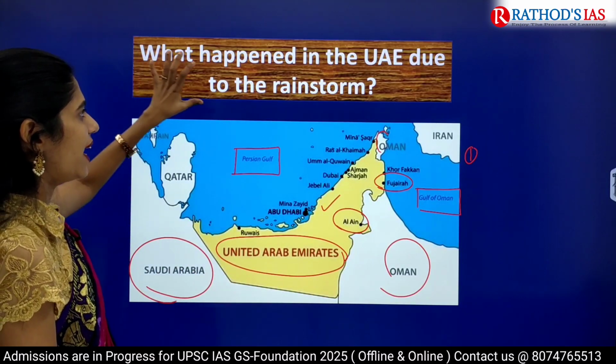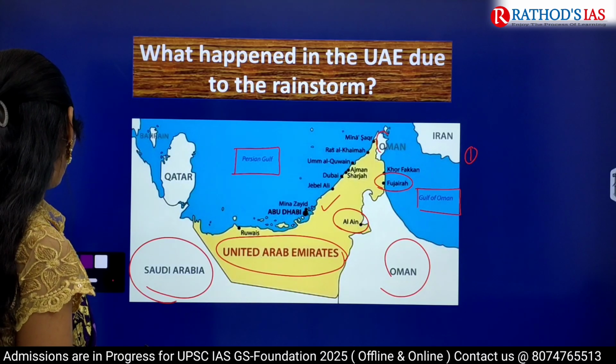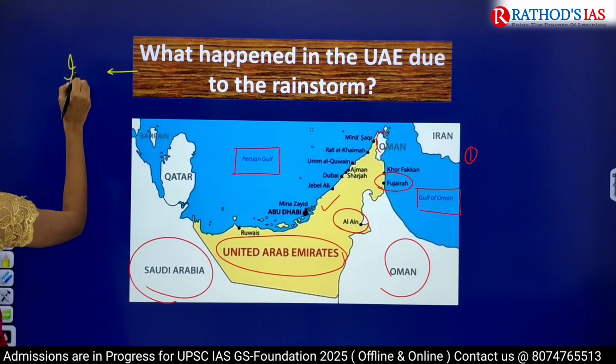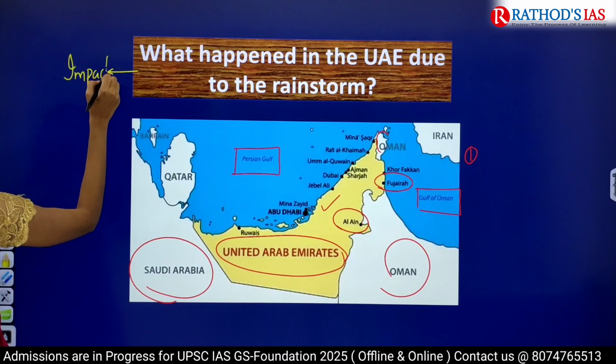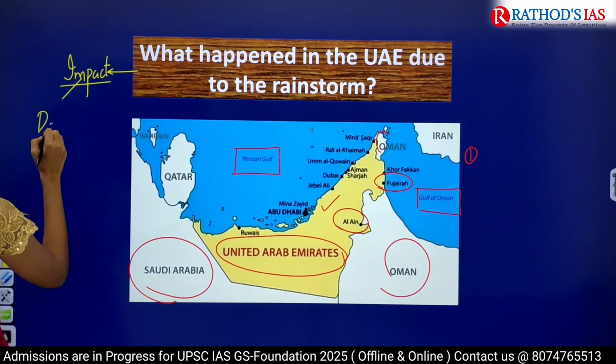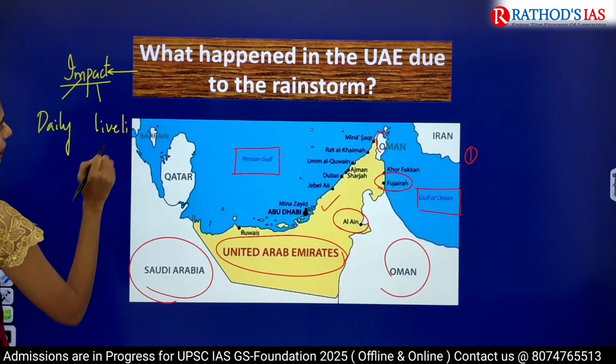And let us see what happened in the UAE due to the heavy rainstorm. Let us see what the impact is. I will be writing here itself. Because of the impact, the everyday life of the people will be affected. Okay, daily life. And next, the livelihood of people will be affected.